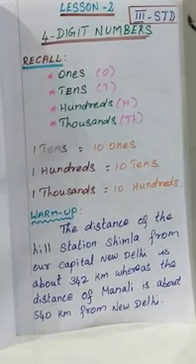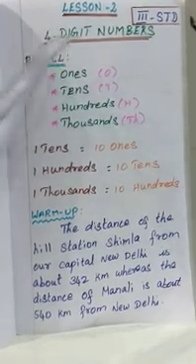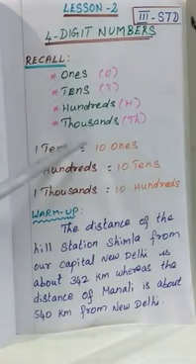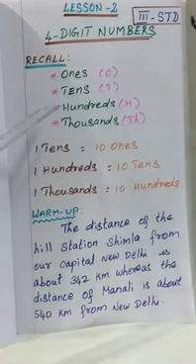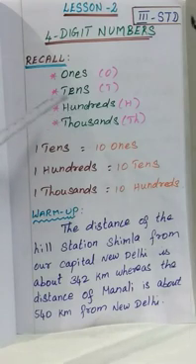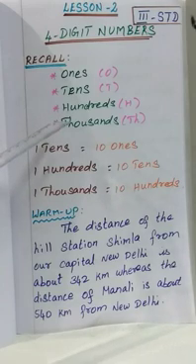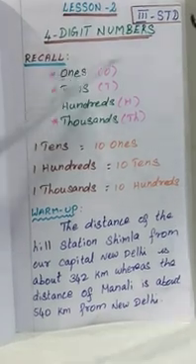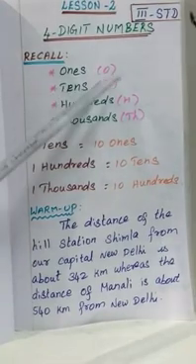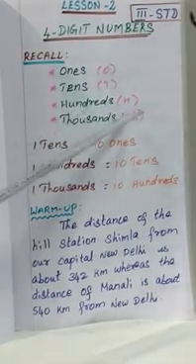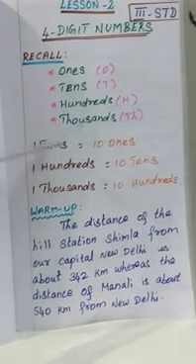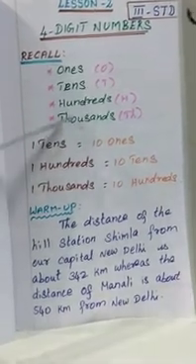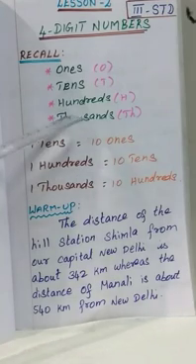Before going to teach the second chapter, we have to recall what we learned in the first lesson. So what are the things we learned? Place value, number name, the standard forms, different ways of writing the number, everything. Okay, now we will recall. The place values: ones is denoted as O, tens is denoted as T, 100 is denoted as H, and 1000 is denoted as TH. These are the place values for the number.